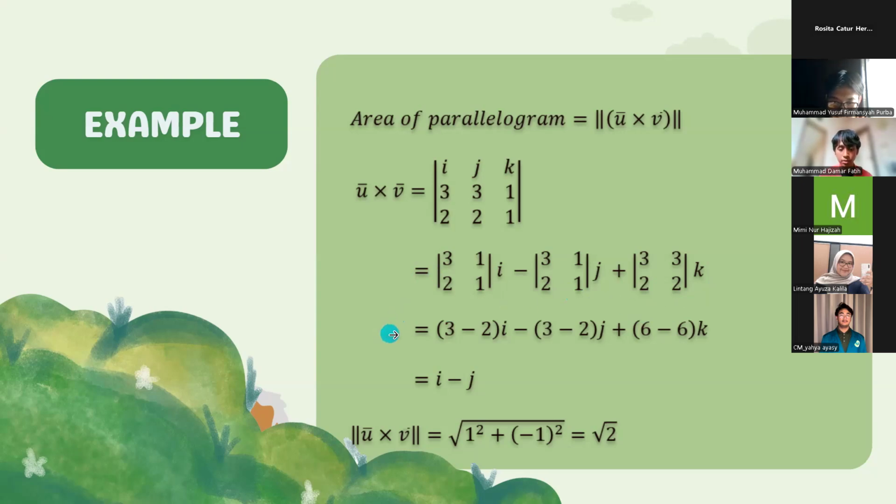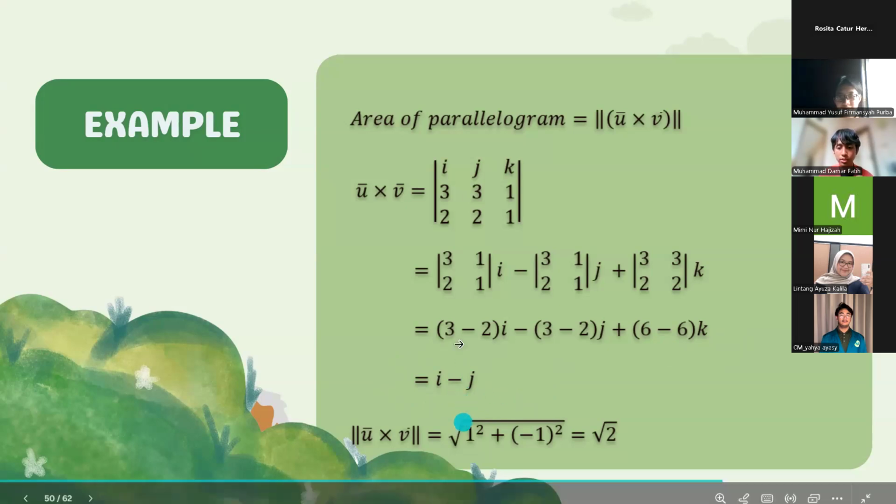And this is equal to (3 minus 2) times vector i minus (3 minus 2) times vector j plus (6 minus 6) times vector k. And the result is i minus j and 0 times vector k. So the result is vector i minus vector j.